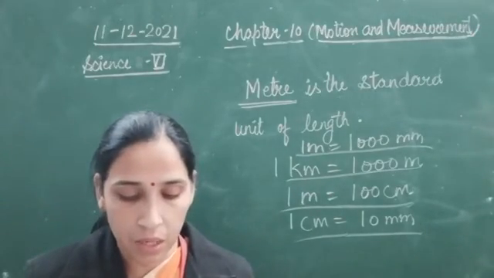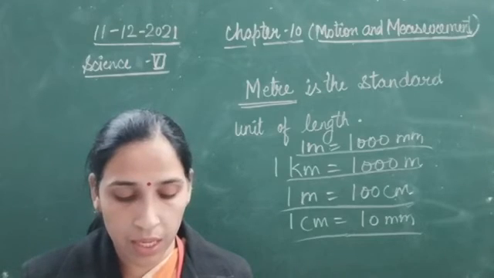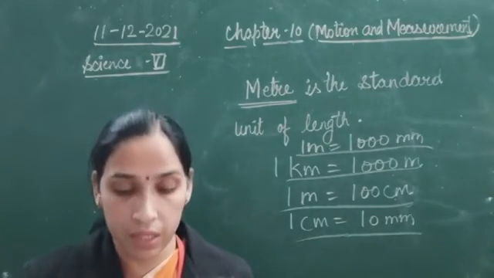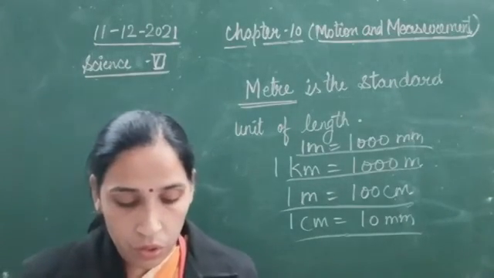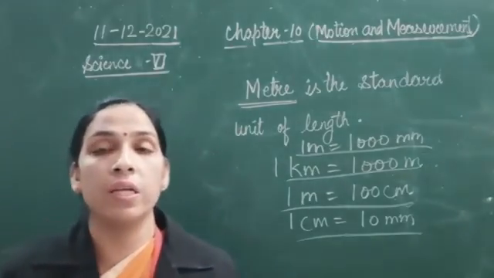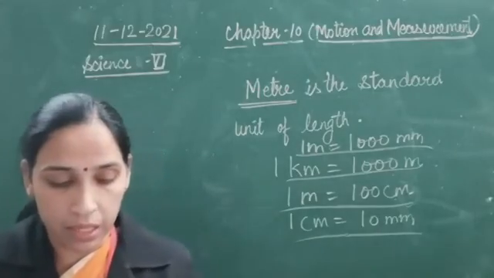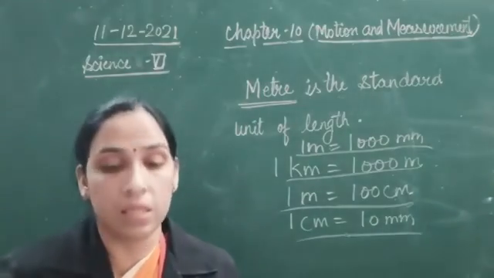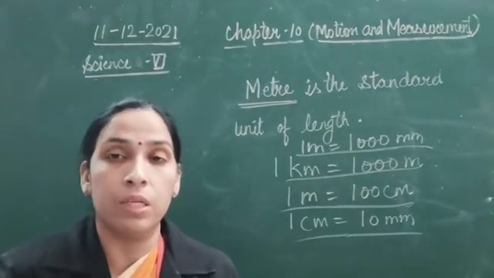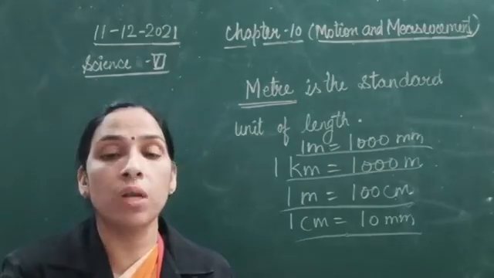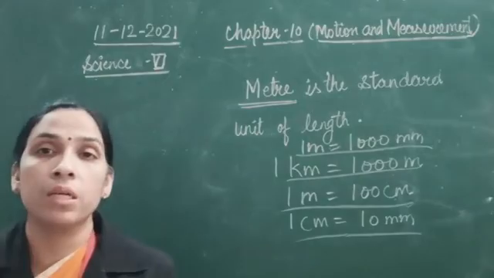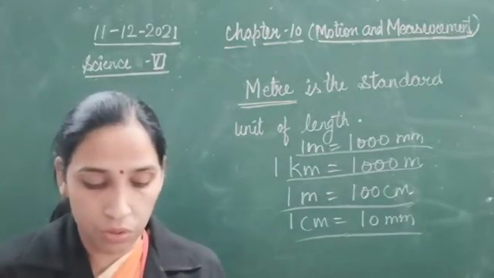Large distances are expressed in kilometers, and very small lengths can be expressed in still smaller units like millimeter. You can remember that. When we use units of length, we keep this in mind. For example, the thickness of a coin we cannot measure in kilometer. In that case we require a smaller unit, millimeter, or a still smaller unit. So that is what we are going to use.